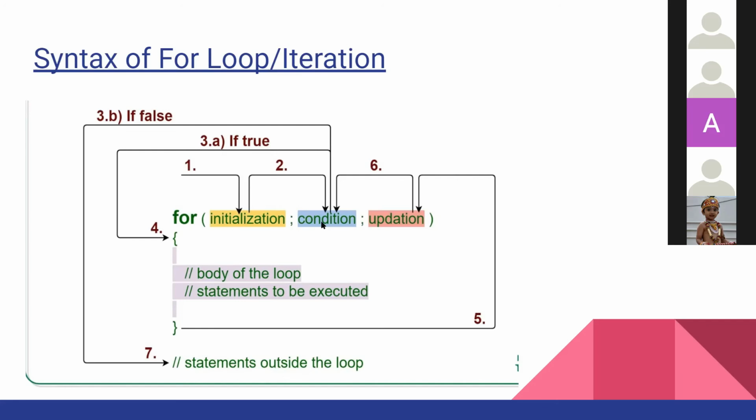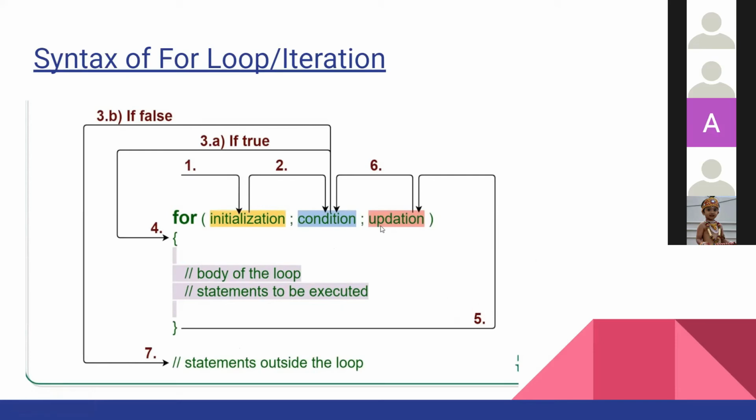And like I said, if you have an ID card, then only you can enter the building, right? So if the condition is true, then only you can enter the loop. But if the condition is false, you cannot enter the loop. If the condition is false, the statements outside the loop will be executed. When the condition is true, the body of the loop will be executed and it will go to the next step, which is the fifth step here.